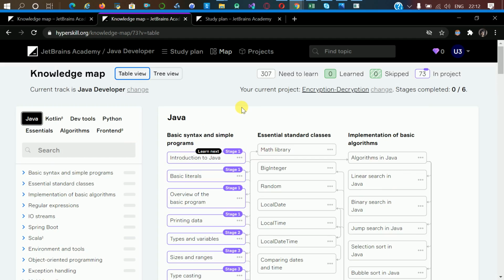So I hope you go to this page and select whatever you want, and I hope this helps you in your career as a developer.